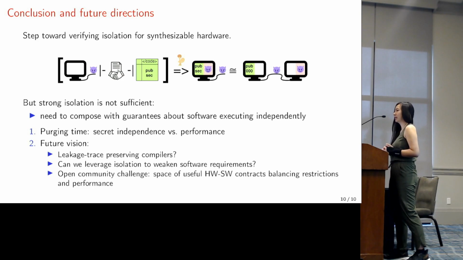Lastly, it's interesting to ponder what the future of timing side channel freedom should look like. You can imagine a security engineer writing some code in some high-level language with formal leakage trace semantics, and then a leakage-trace-preserving compiler generates RISC-V code that is either verified or validated to satisfy some software contract. Then we run this on a hardware machine that we verify to satisfy a hardware contract to get end-to-end guarantees. Because of this type of isolation, we have to ask the question of, can we leverage isolation to actually weaken the software requirements and assume weaker attack models?